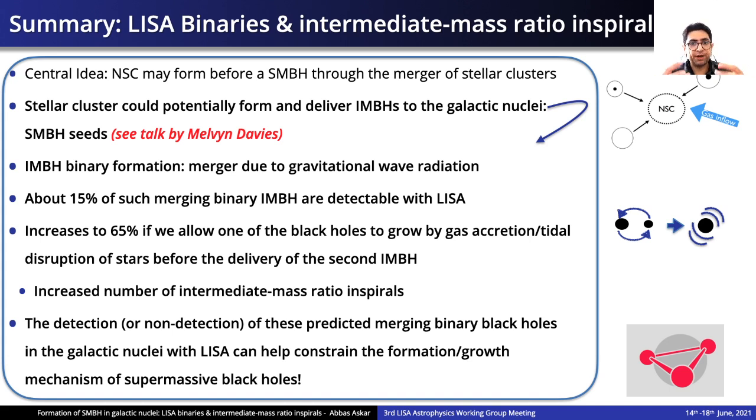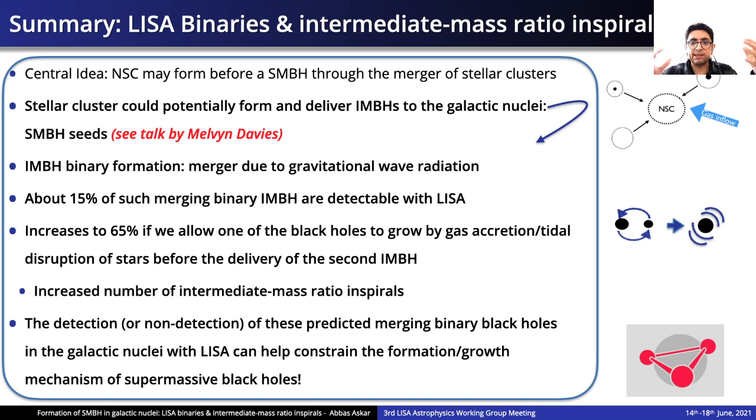We find that this will merge due to gravitational wave radiation, and that about 15% of such merging binary intermediate mass black holes will be detectable with LISA in the case where we do not allow the black holes to grow. If we allow the first black hole to grow at a moderate doubling time of about 300 mega years, then we can increase the number of LISA detectable binary sources to about 65%.